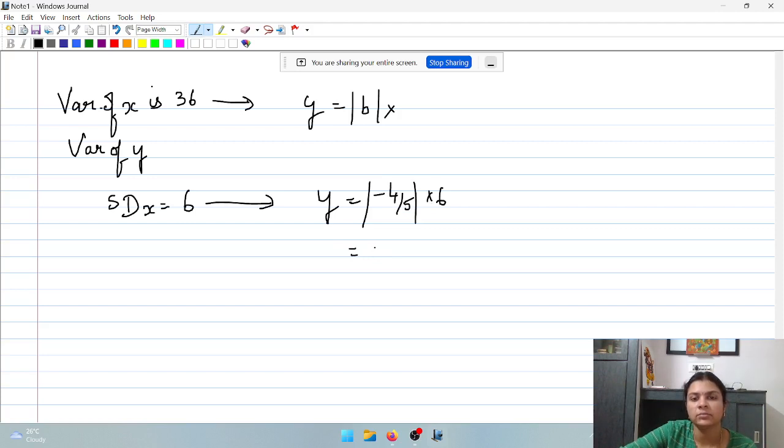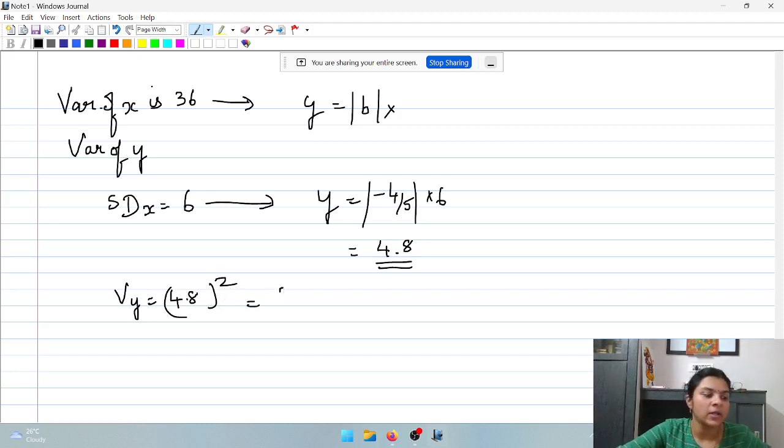which is how much? 4.8. 4.8 ma'am. Yeah, 4.8. Now, 4.8 you need to square, therefore variance of y will be 4.8 the whole square. Okay, so which will be 23.04.